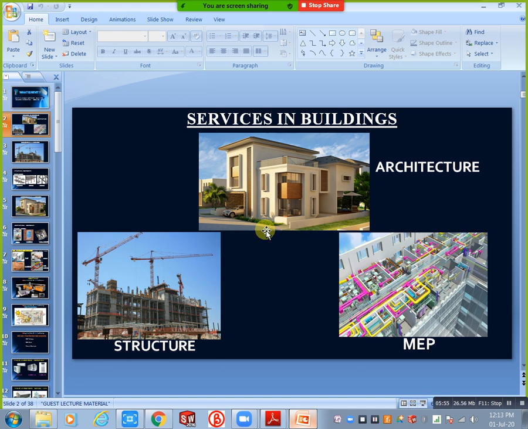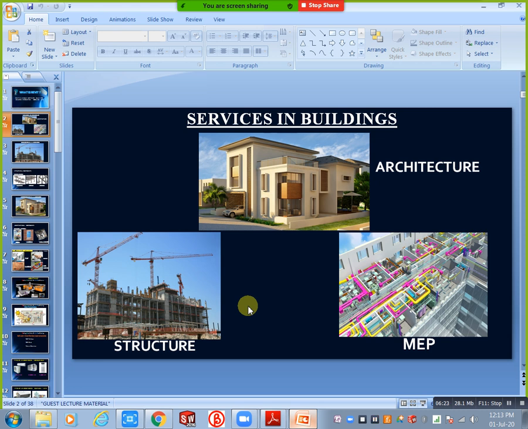Okay, next we can see our MEP services like this. First of all you will consider structure. Structure means, which type of components do we consider as structure?